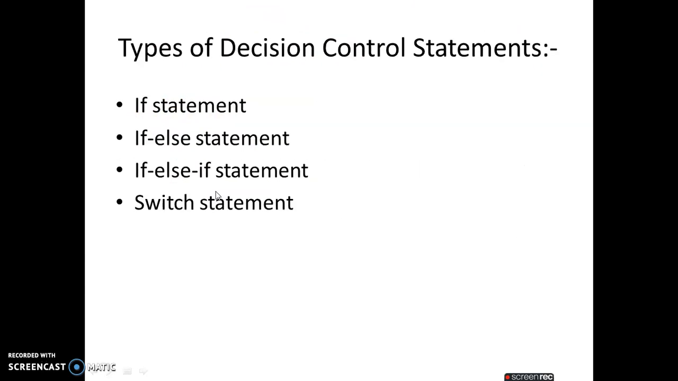Now, the types of decision control statements. First is the if statement, then the if else statement, the if else if statement, and another is the switch statement. These are the four types.